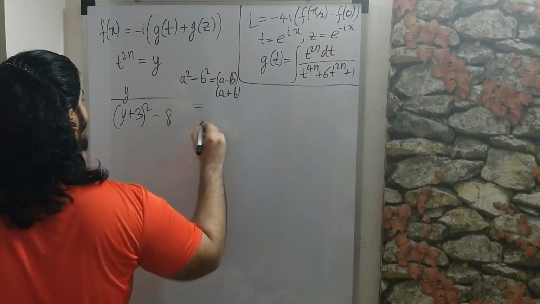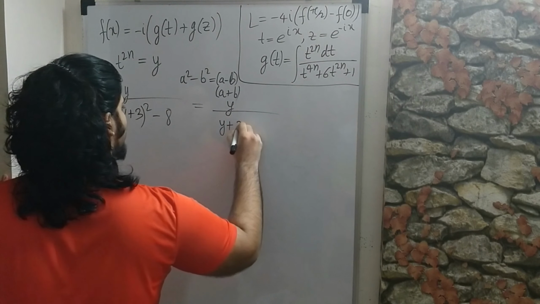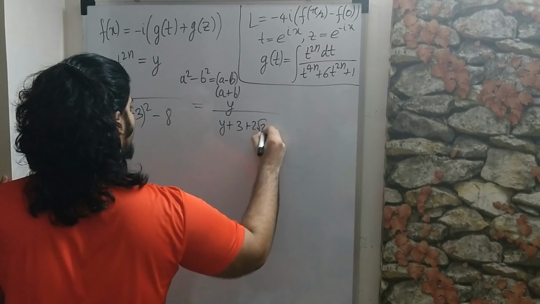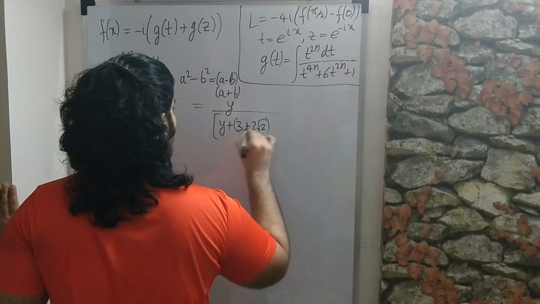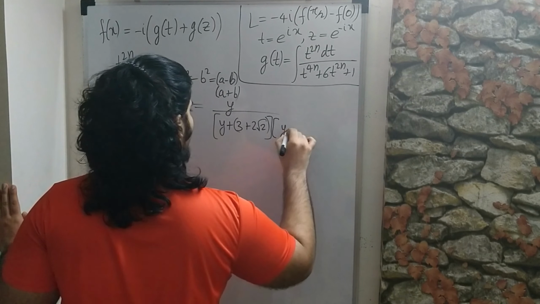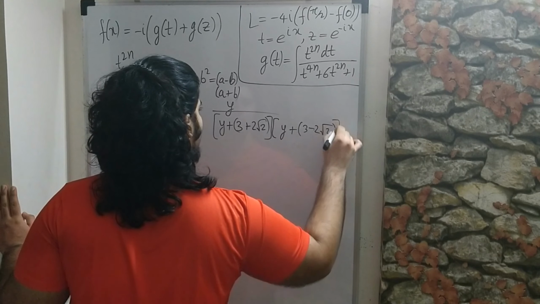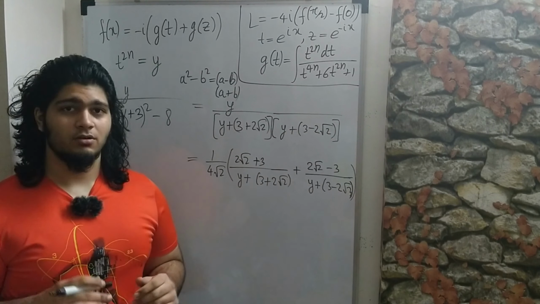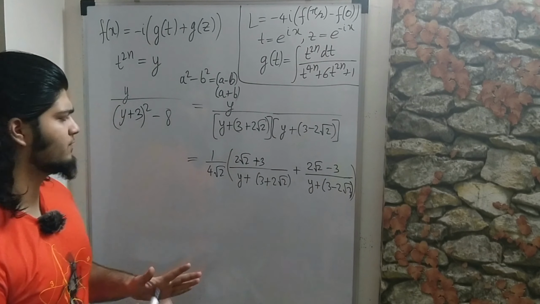So from here we get y over y plus 3 plus 2 root 2, because the root of 8 is 2 root 2, and then this times y plus 3 minus 2 root 2. So if you do the partial fraction decomposition, this is what you get. So now let's move on.